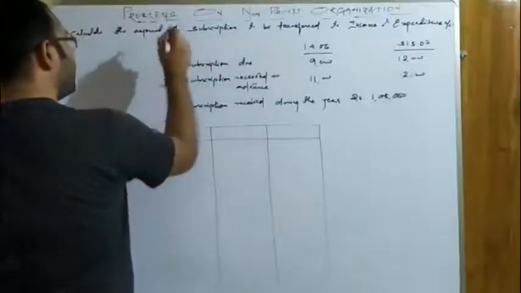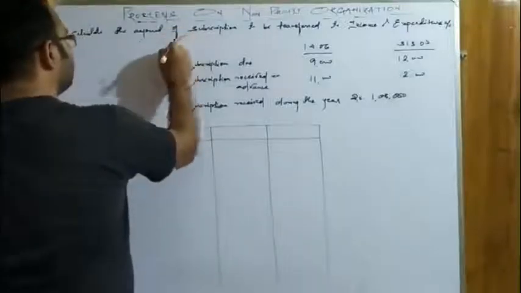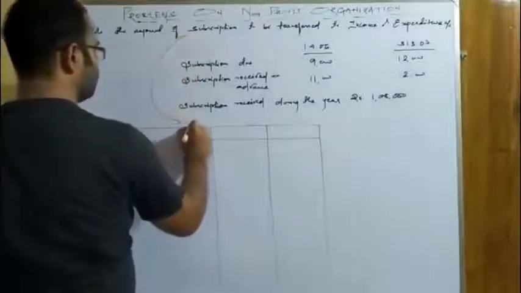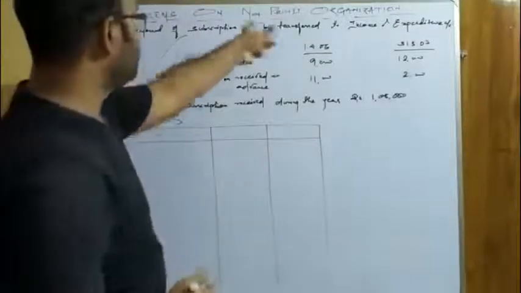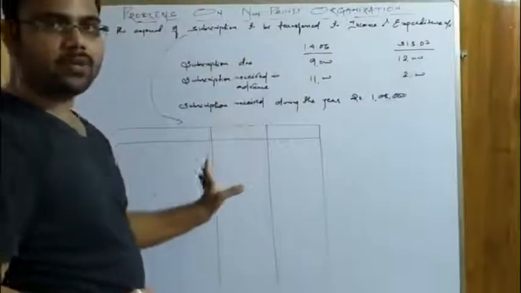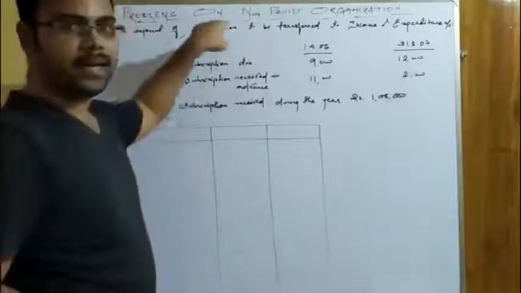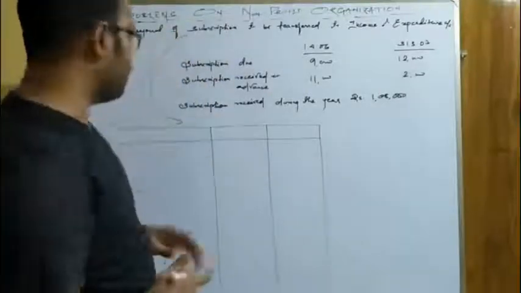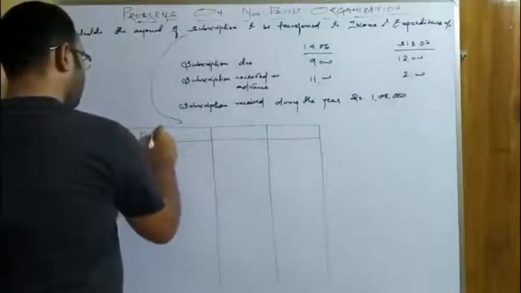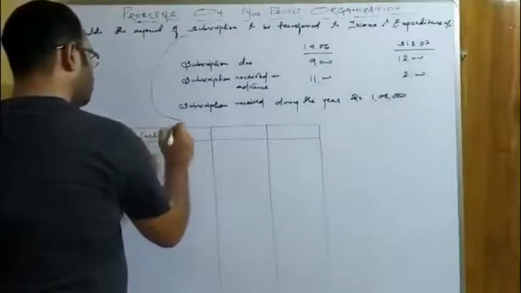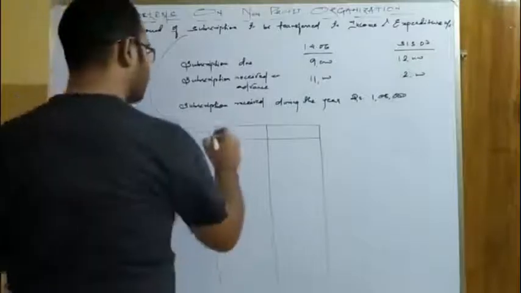You can write the heading the same as it is here, calculation of subscription to be transferred to income and expenditure. You can write the demand of the question as the heading over here. So I am not writing the same thing again, I have just mentioned it in the arrow mark itself. Okay, this is nothing but the particular problem. I hope you remember as you do in your bank reconciliation chapter.